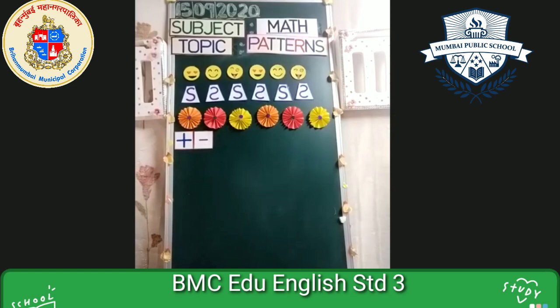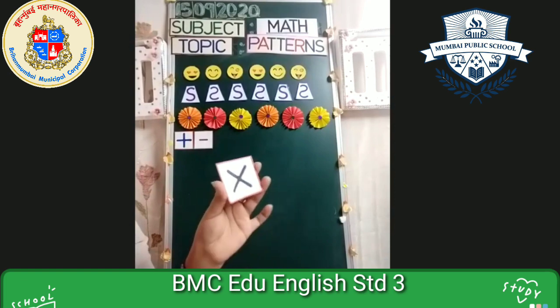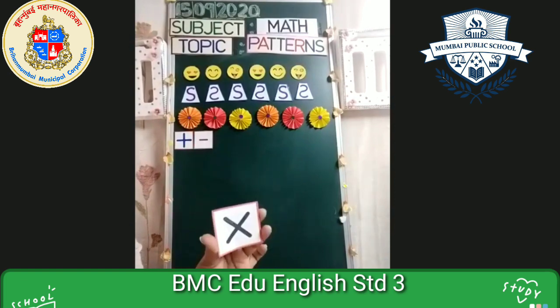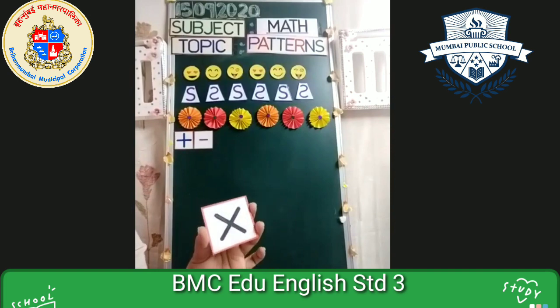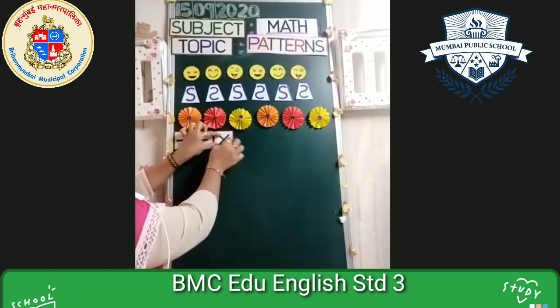Now after this, you all know tables, right? When you all are doing tables, which sign are you using? Who will tell me which sign you are using? What is this? X. Okay, X. What else do you use in table? What is that known as? Yes, this is the sign of multiplication. When we do multiplication, we use this sign.